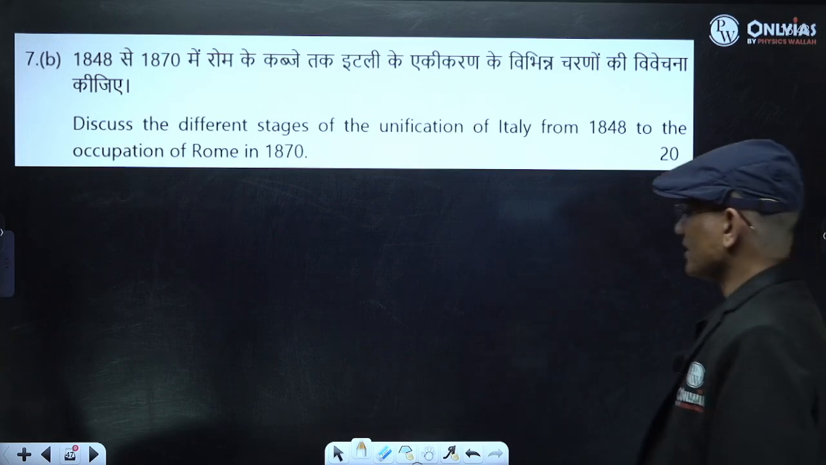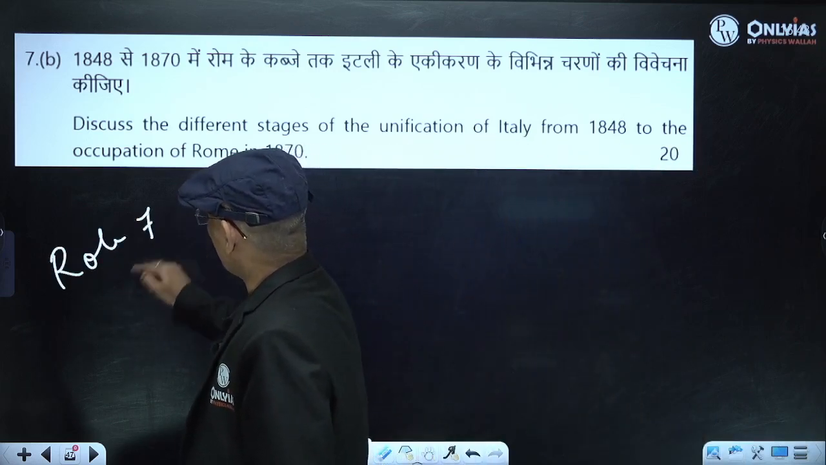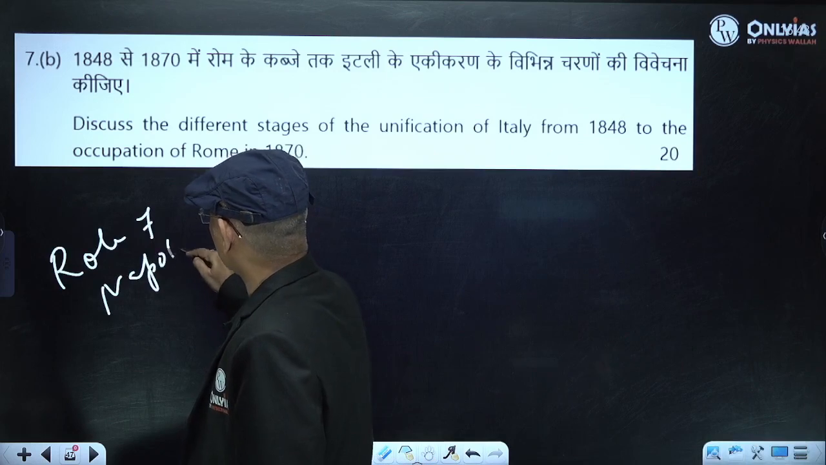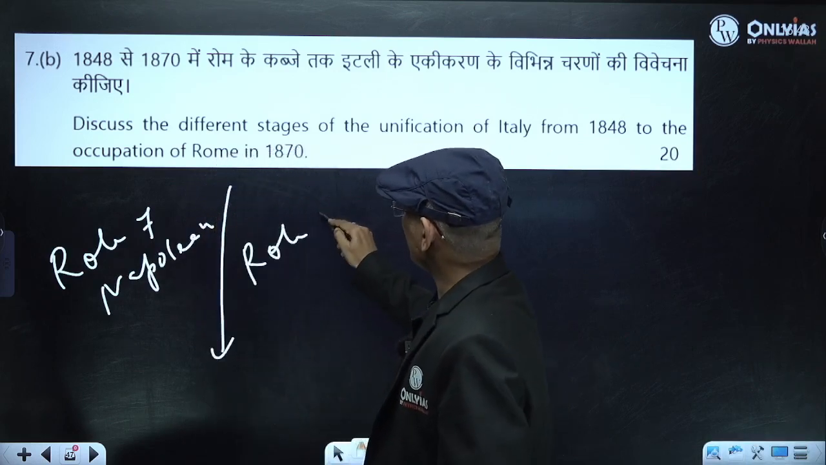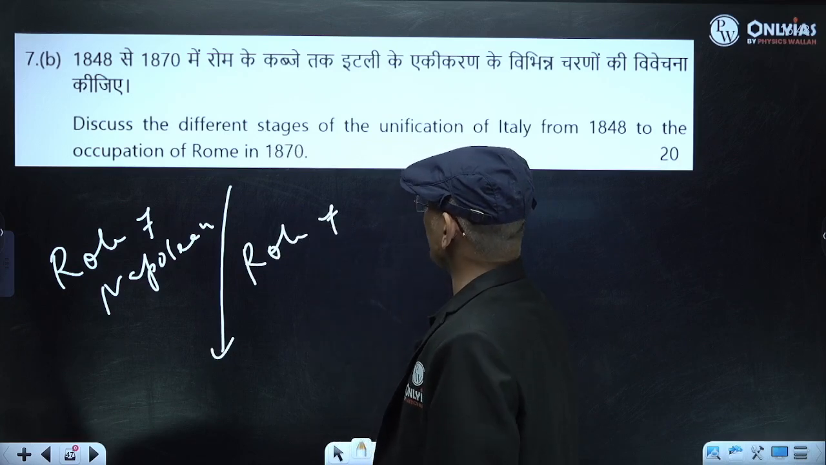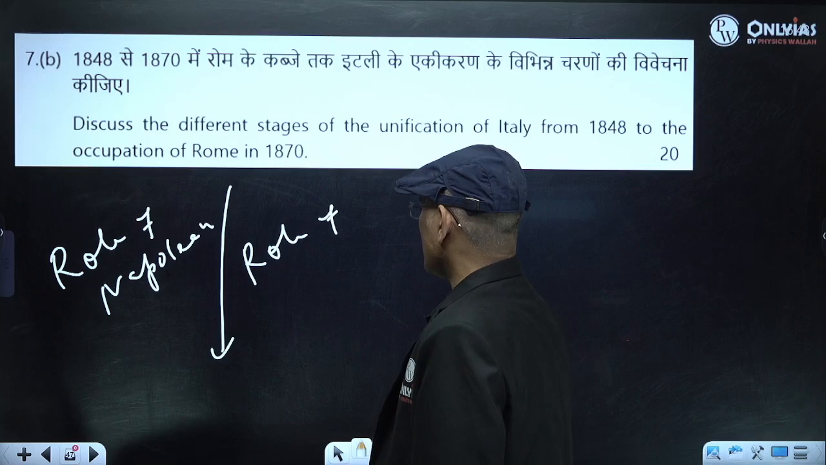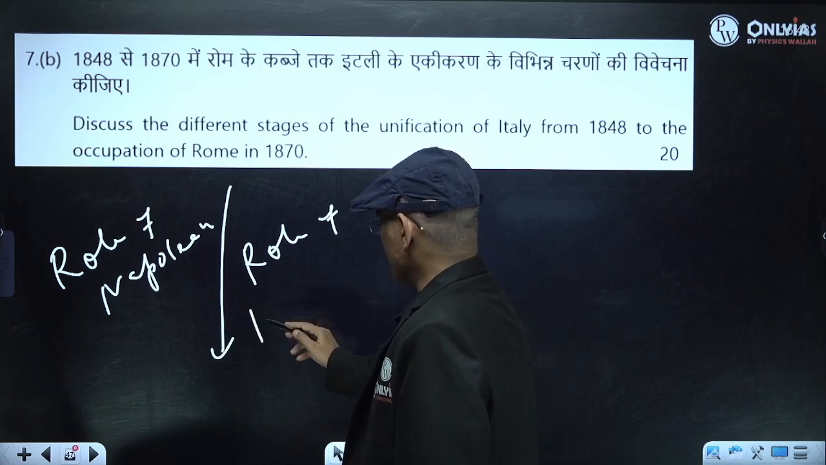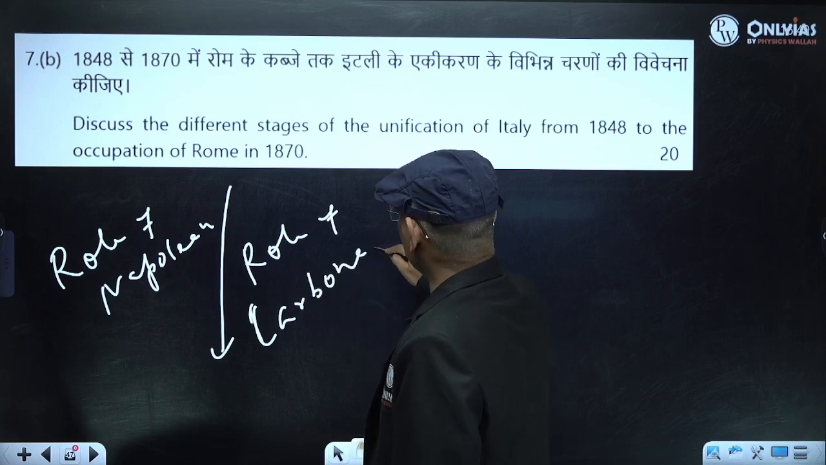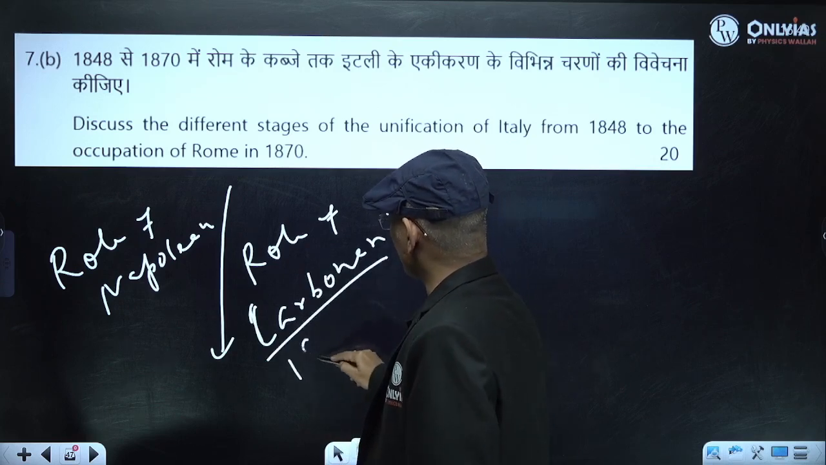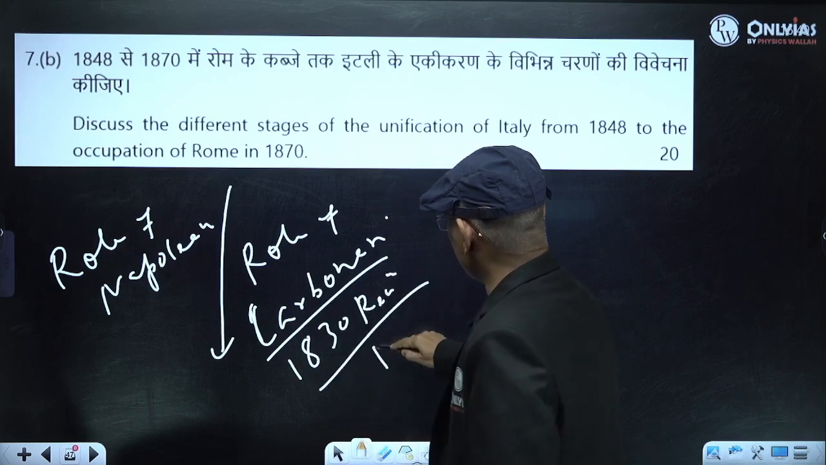You will write what was the role of Napoleon, then the role of different stages. After the role of Napoleon, you will write the role of the Carbonari movement, the role of the 1830 revolution, the role of Mazzini.